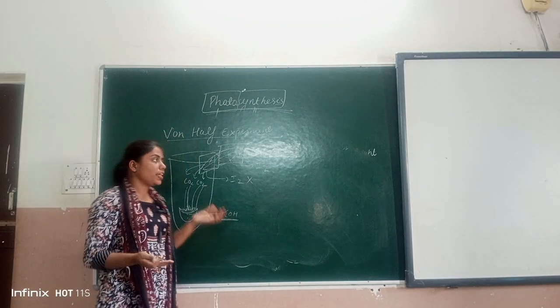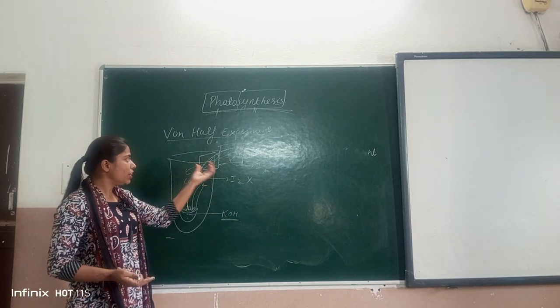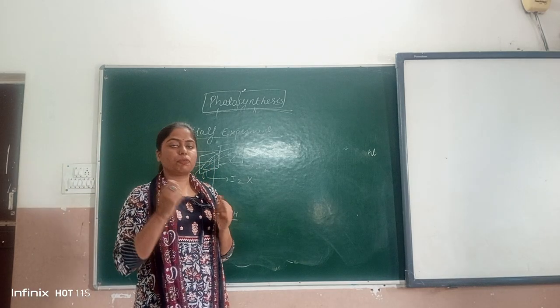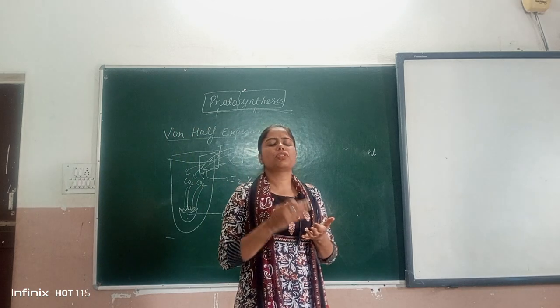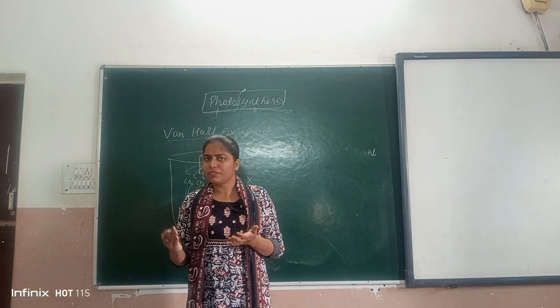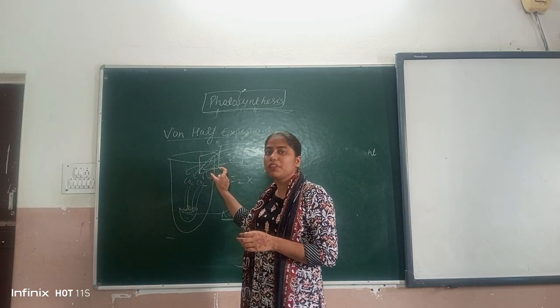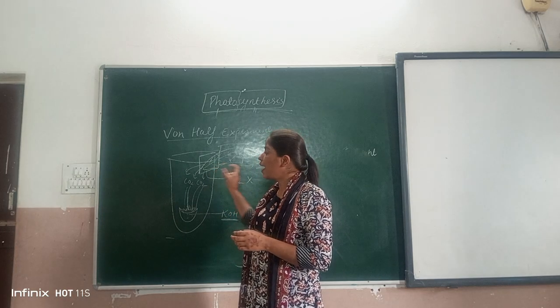अब CO2 है ही नहीं कि ये जो part of leaf which is present in the beaker वो photosynthesis कर सके, और जब photosynthesis नहीं होगी तो there is no production of starch, there is no production of glucose. Hence जो beaker में part of the leaf है will not show the iodine test.